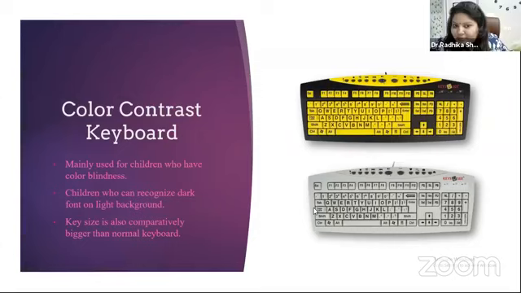Next is color contrast keyboards. This is mainly used by children who have color blindness and they can recognize dark fonts on light background. So this is the keyboard. Yellow and black is usually the best combination color we use for color blindness people. These keys are a little bit bigger than the normal sized keyboard. This is also very easy for children with cerebral palsy.